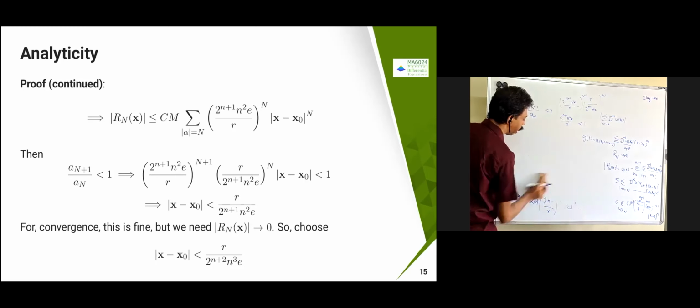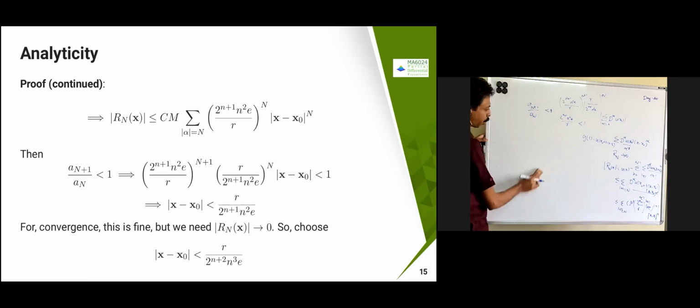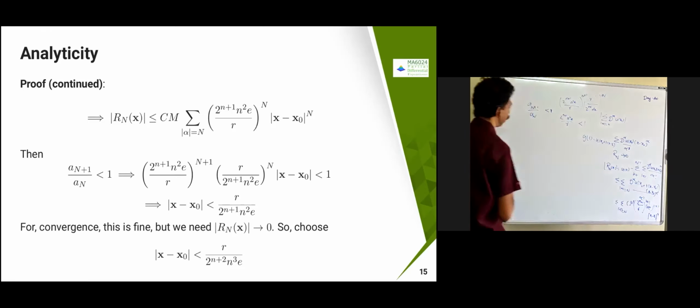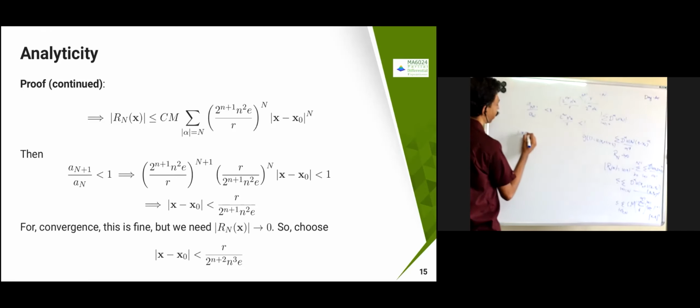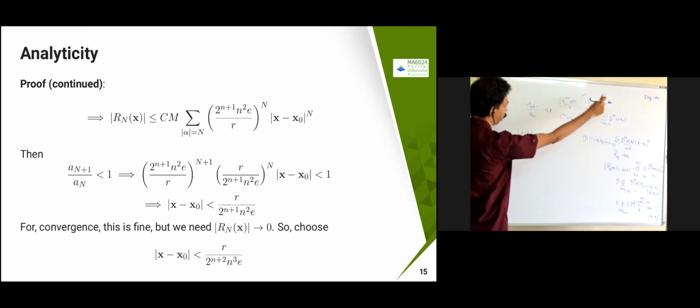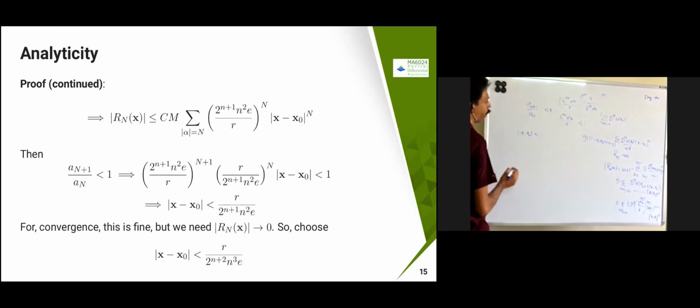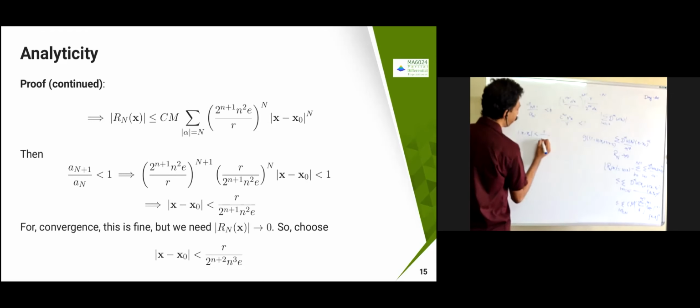You are going to get the interval of convergence from here, because a_{n+1} is nothing but this, x minus x naught is also there. So you are going to get (x minus x naught) to the power n plus 1 over (x minus x naught) to the power n, so it is going to get cancelled. So |x minus x naught| is less than or equal to R by 2^(n+1) into n squared e.